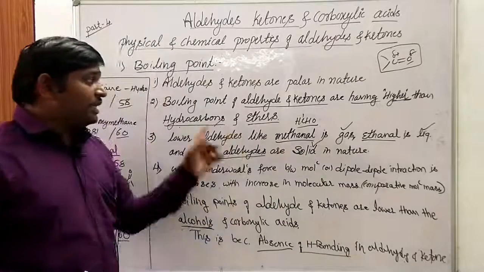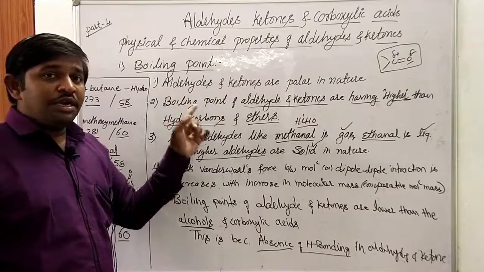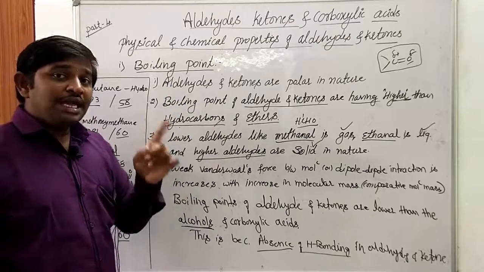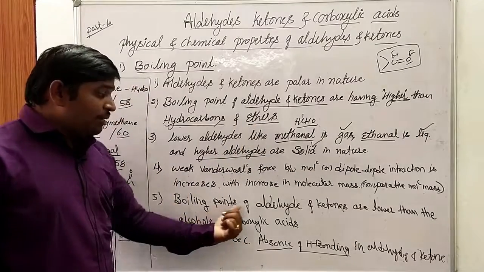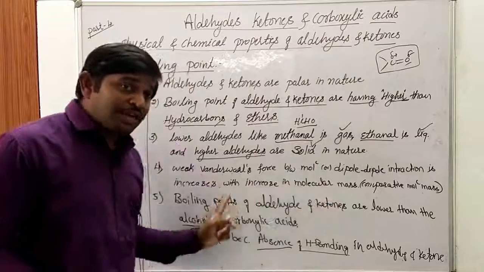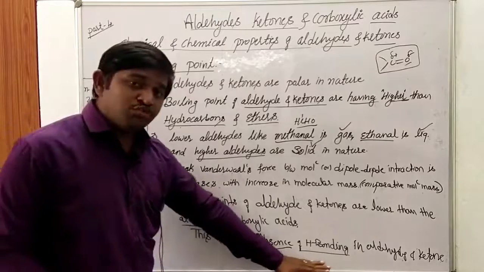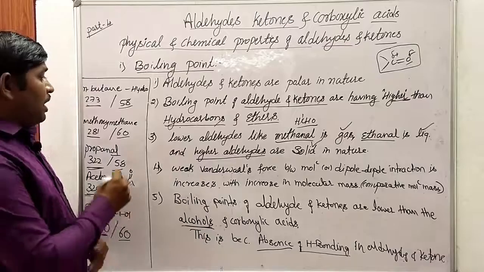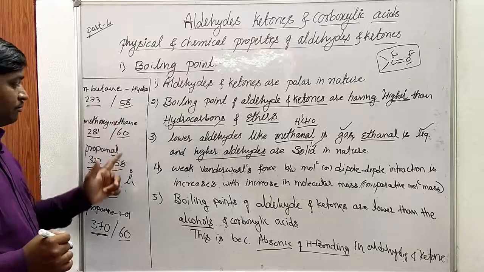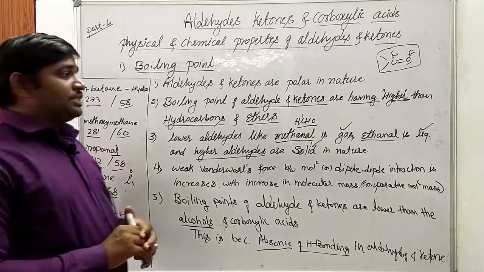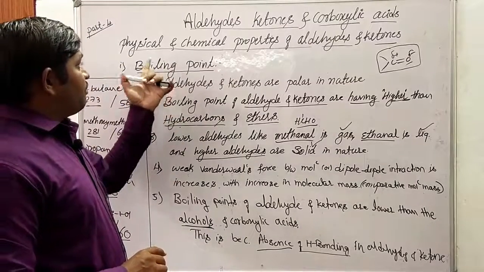So observe the point very clearly. In the first point, I discussed that the boiling points of aldehydes and ketones are higher than that of corresponding hydrocarbons and ethers, whereas in the last point, the boiling points of aldehydes and ketones are lower than that of corresponding alcohols and carboxylic acids. This is because of the absence of hydrogen bonding in aldehydes and ketones. We have also observed different compounds, their boiling points and comparable masses of these aldehydes, ketones, ethers and alcohols.